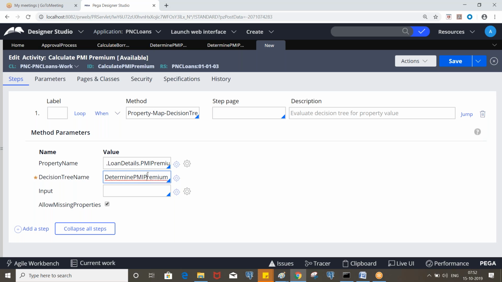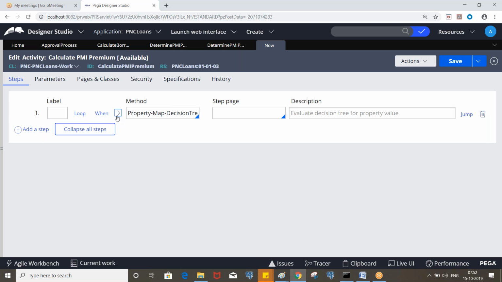Simply, this decision table's return value will be assigned to this property. Okay. That's it. So now this will work on the primary page.